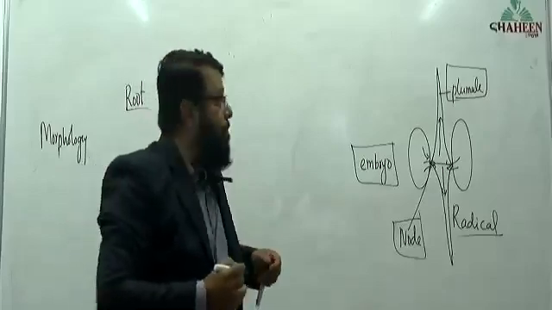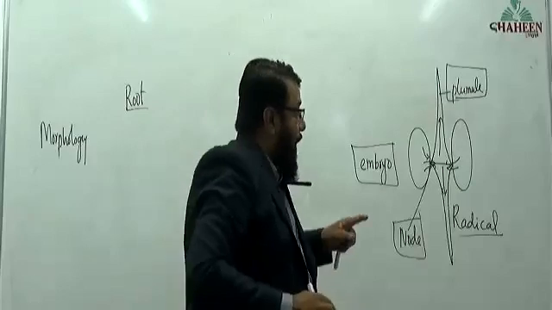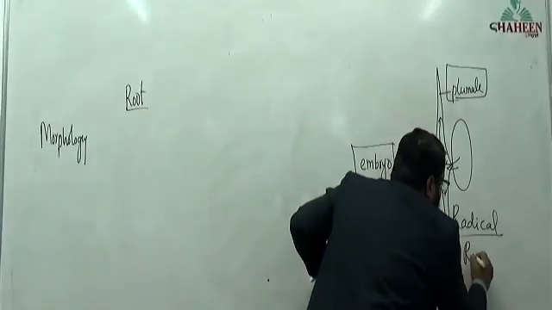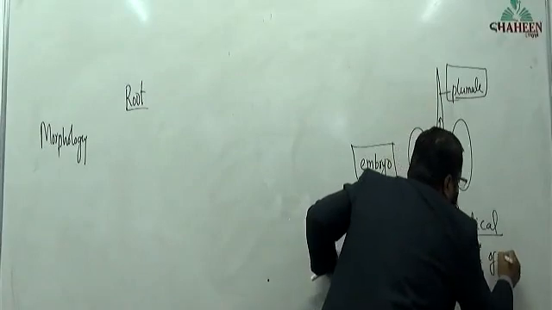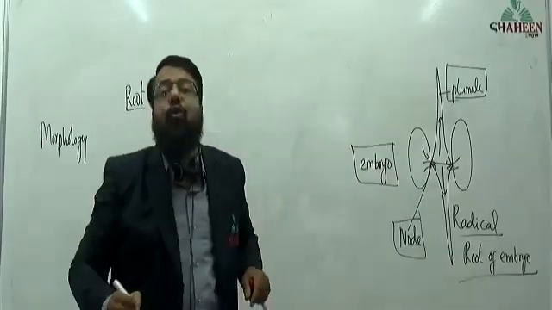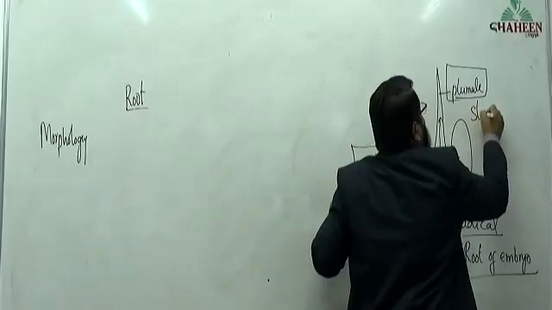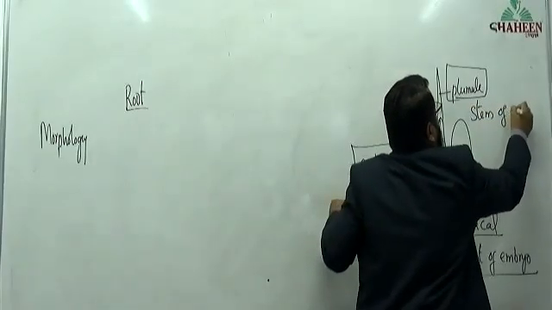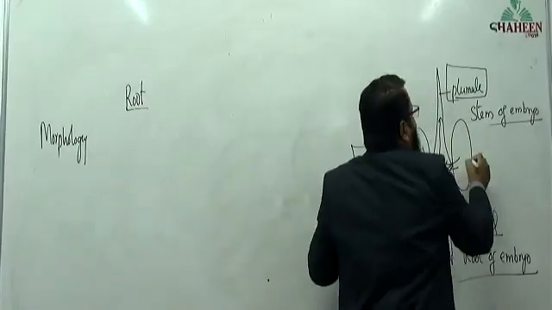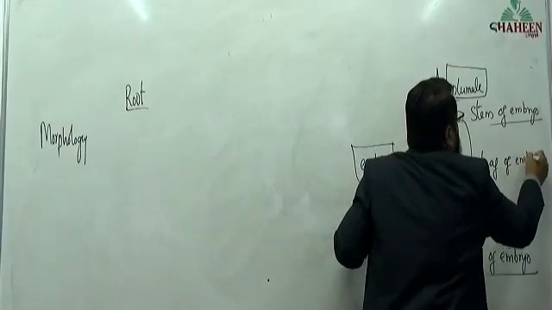Two important parts, plumule and radical. What is radical? Radical is nothing but the root of the embryo. What is plumule? Stem of embryo. What is cotyledon? Leaf of embryo.